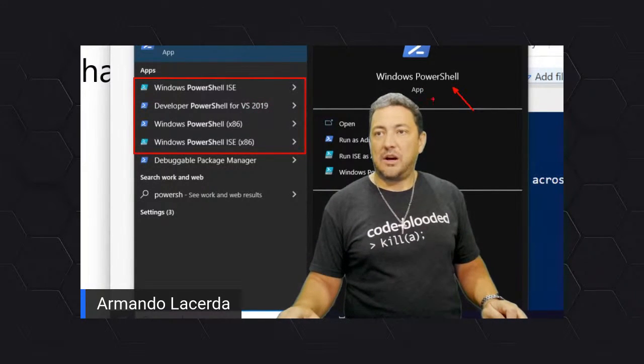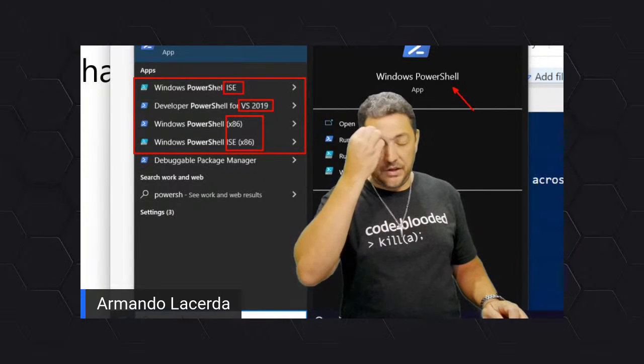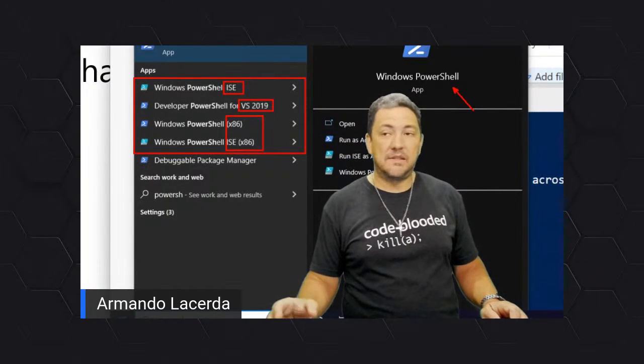There's just PowerShell, and then there is PowerShell ISE. And there is PowerShell embedded into Visual Studio 2019. And there is the same PowerShell command prompt in here, and the PowerShell ISE. You have these two too, but on the 32-bit platform, not the 64-bit platform.